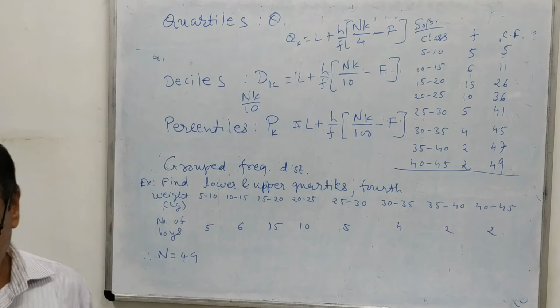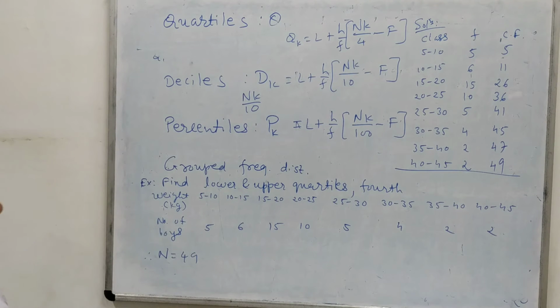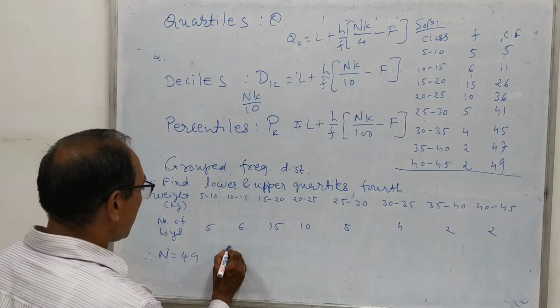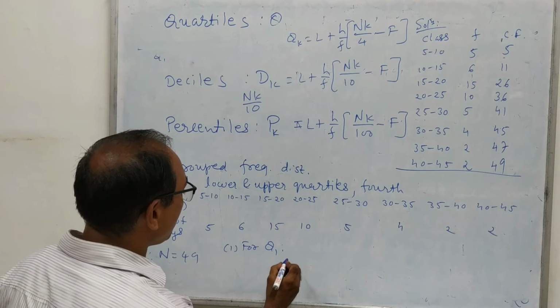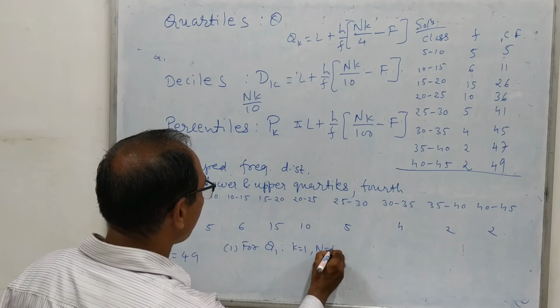Now we want to find out the lower and upper quartiles. That means we want to find Q1 and Q3. First we will find Q1. For Q1, here k equals 1 and capital N equals 49.